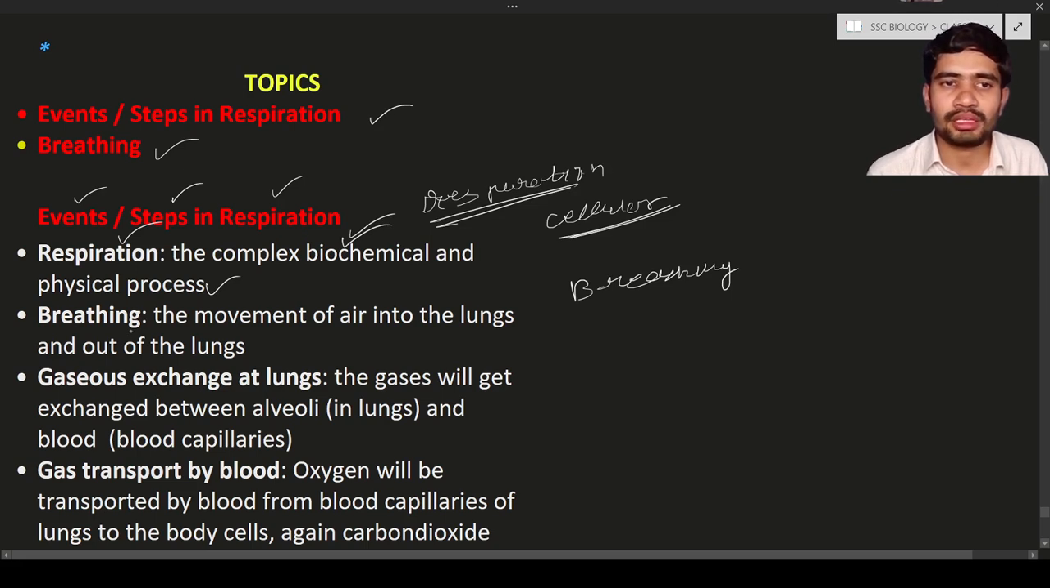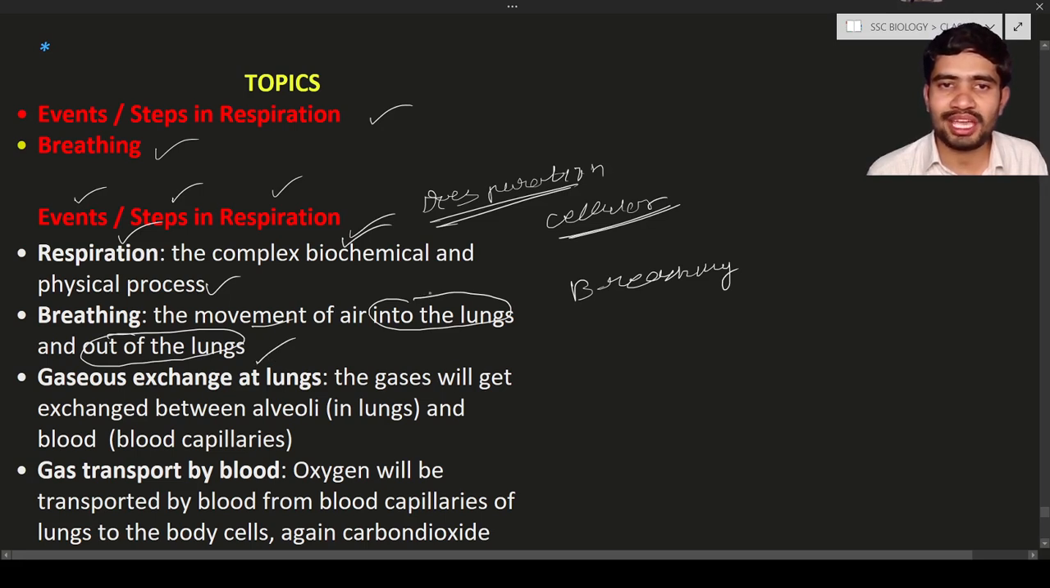And breathing means the movement of air into the lungs and out of the lungs. Into the lungs is known as inspiration or inhalation. So the air moves into the lungs. Out of the lungs means exhalation or expiration. During expiration, the air will move from the lungs to outside. That is known as expiration or exhalation. Here the gases exchange at the lungs. The gases are going to get exchanged.